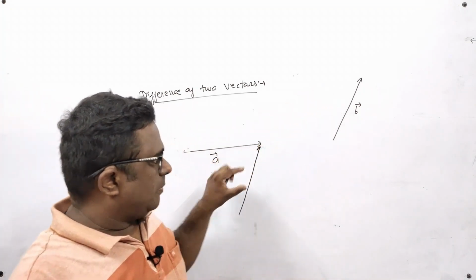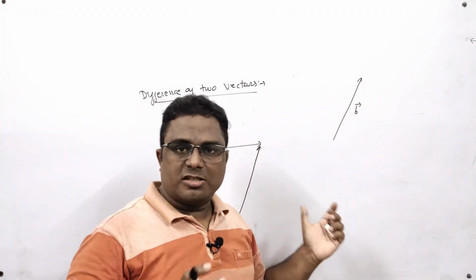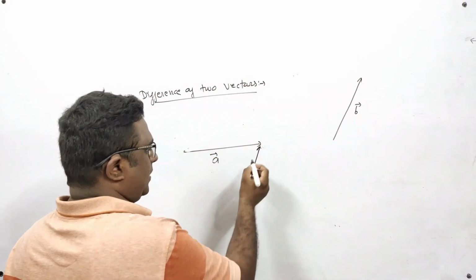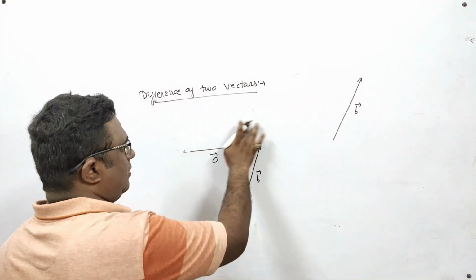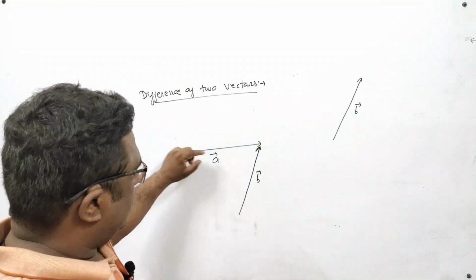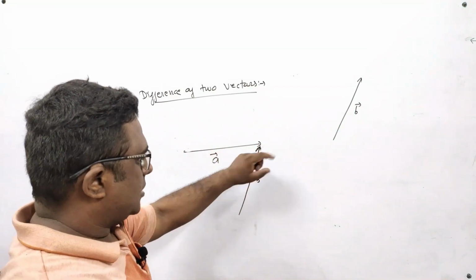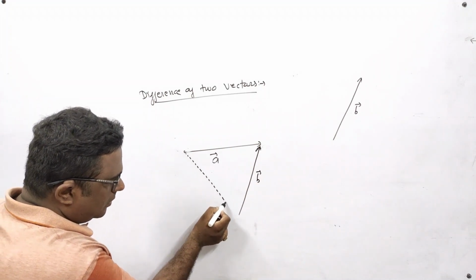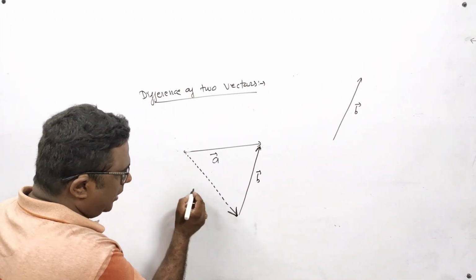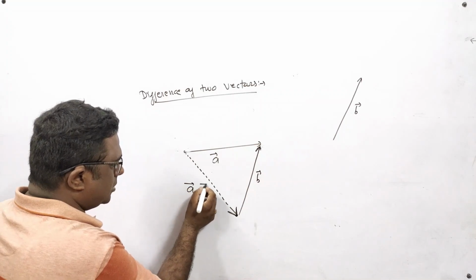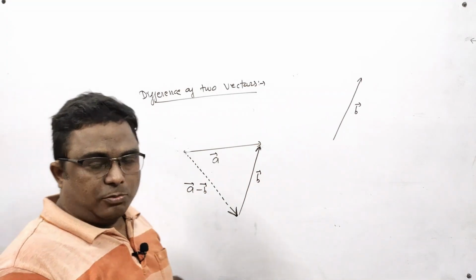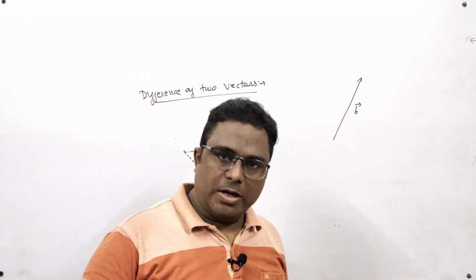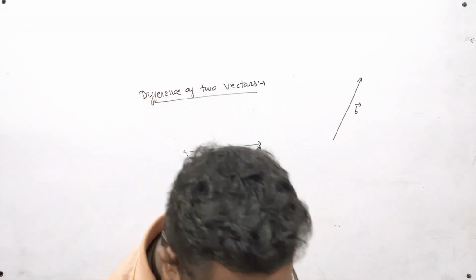The two vectors have been placed in such a way that their terminal points are at the same point. Now if I join this, then this vector is known as A vector minus B vector. So I have told you the meaning of A vector plus B vector and A vector minus B vector.